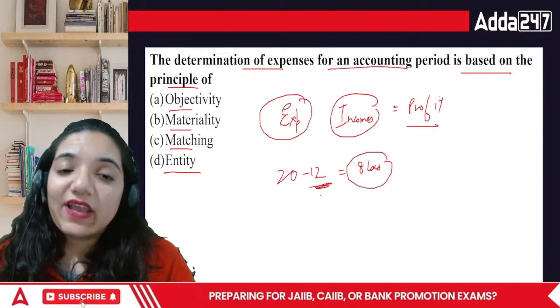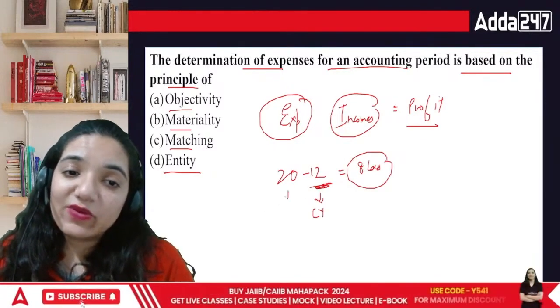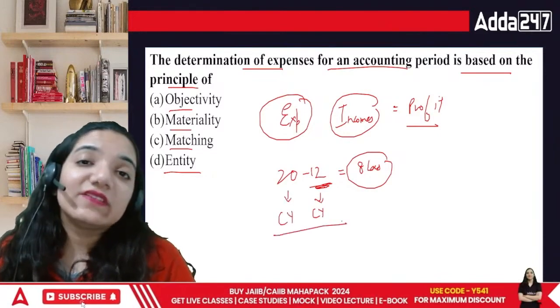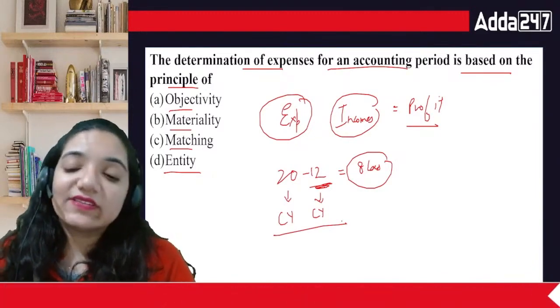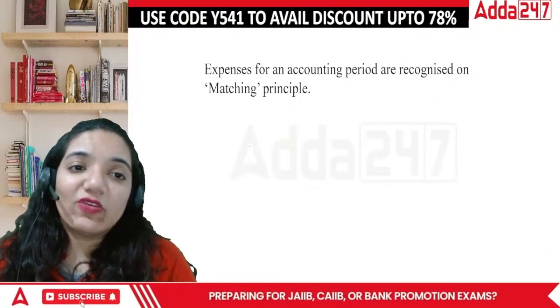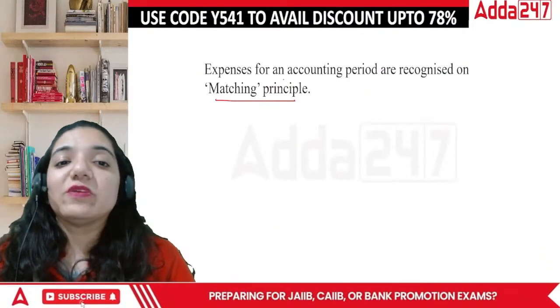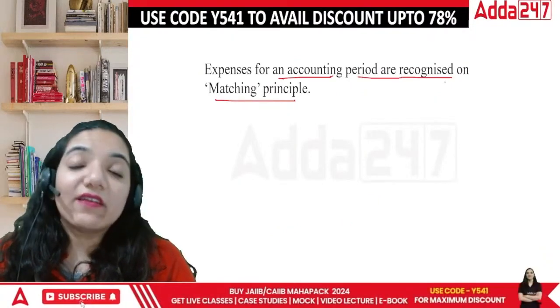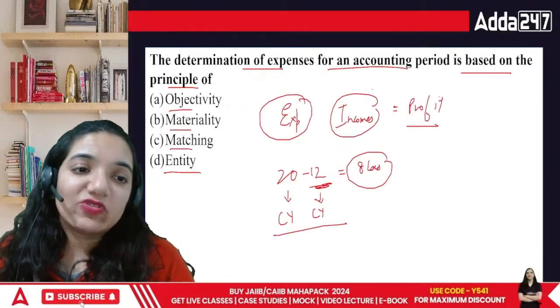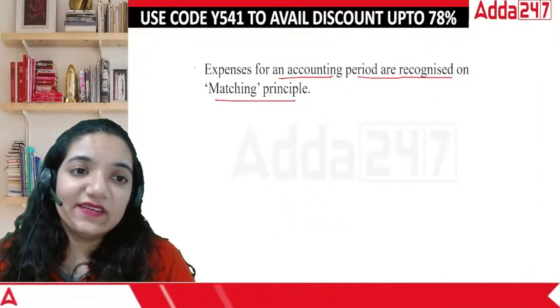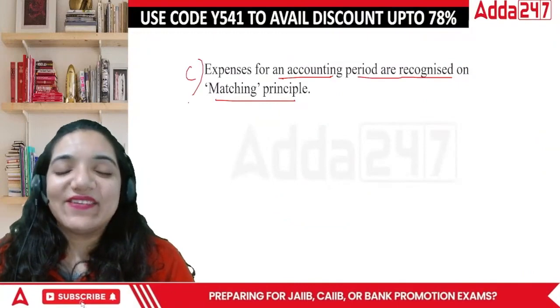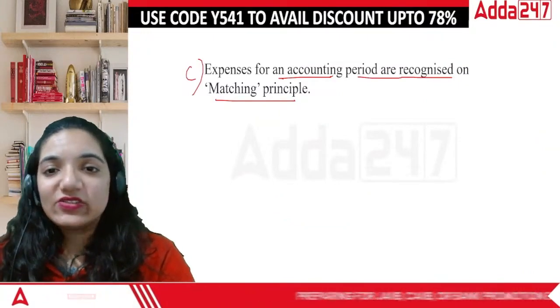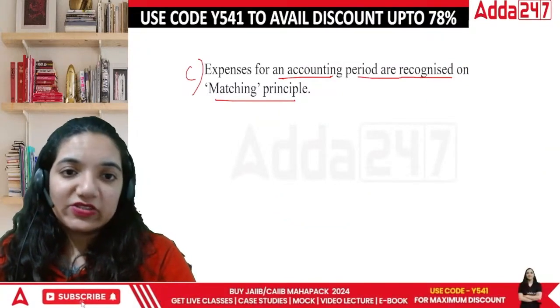Now, this 12 lakh is for the current year, while this 20 lakh is also for the current year. There is nothing for the previous years, isn't it? So, in this case, the principle is called the matching principle. Expenses for an accounting period are recognized as matching. So, can I say the answer is C, the matching principle, right? Okay, so let's move on and talk about the next question now.